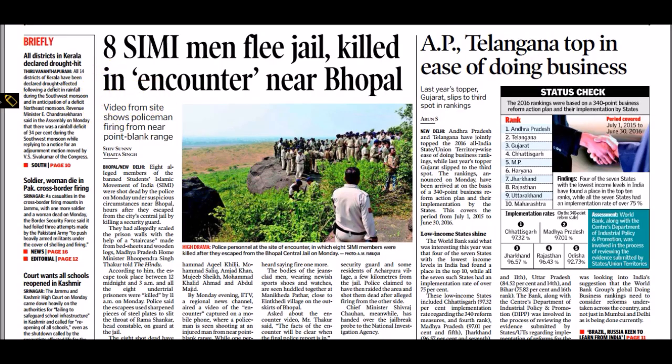Now in the home page there is another article published about SIMI, which is a terrorist organization. 8 SIMI men flee jail and killed in encounter near Bhopal. In this background we have to prepare thoroughly about SIMI and its history. In the encounter some political issues are coming. That's not important for our examination. Now let's focus on the SIMI.